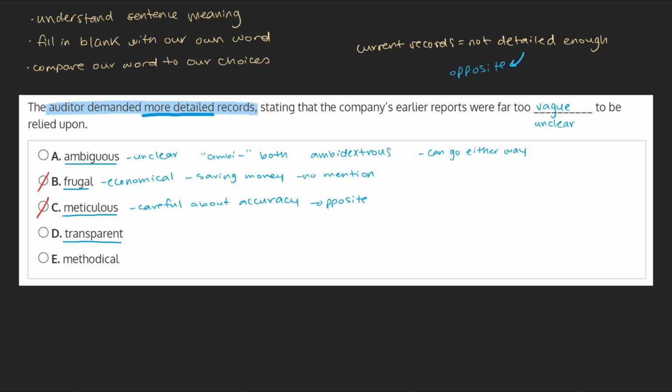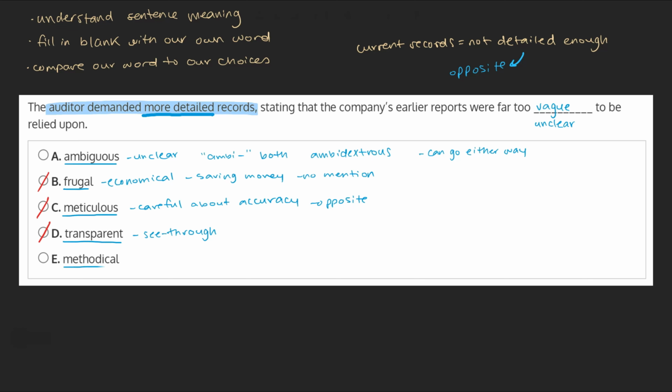D. Transparent. Meaning easy to see through, this word also doesn't work in our context. Aside from being a strange adjective to use to describe the records, transparent simply isn't an opposite of detailed. This choice can be marked off.